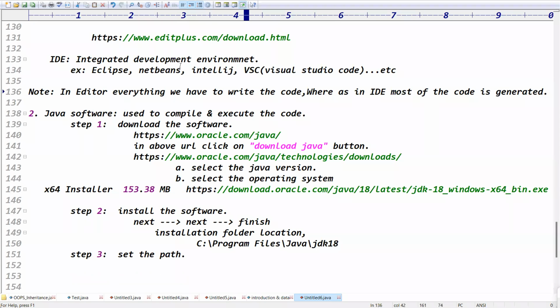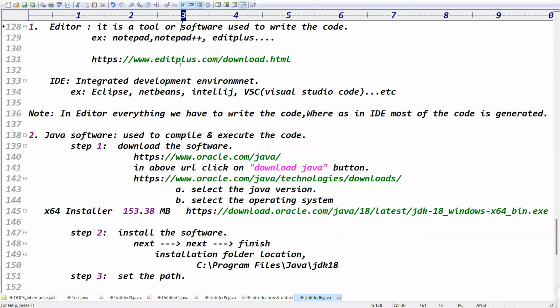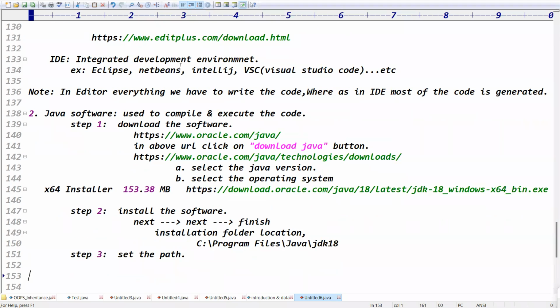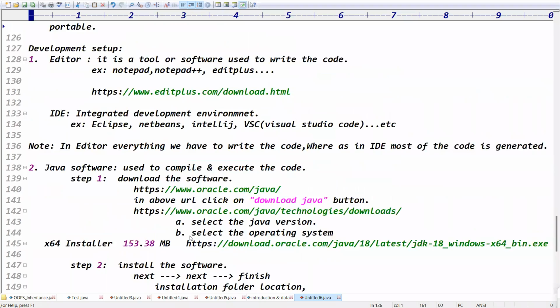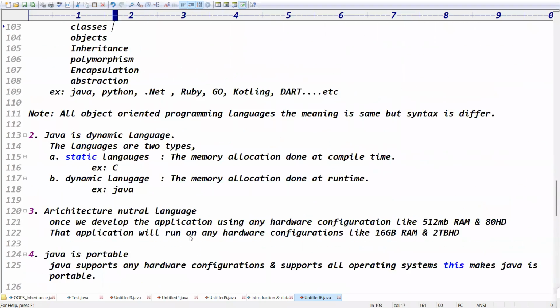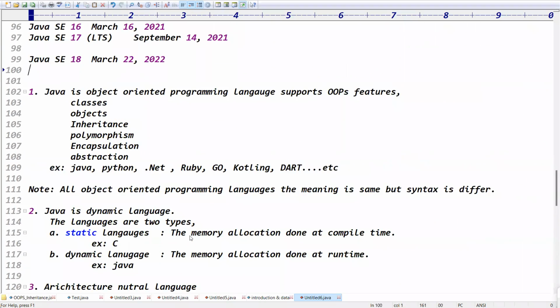Please install the Edit Plus software. Go to this website and the Java software and install the software. After installation, just check that location to see whether we have the JDK 18th version or not. Once you get the Java 18th version, then you can decide that in your system Java installation is done properly, right? Exactly. Let's continue today's class with the points you didn't tell me.